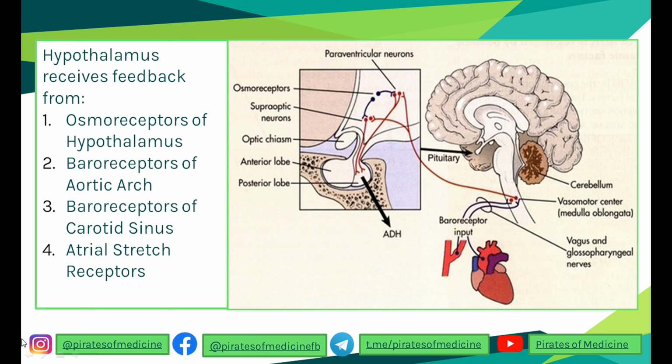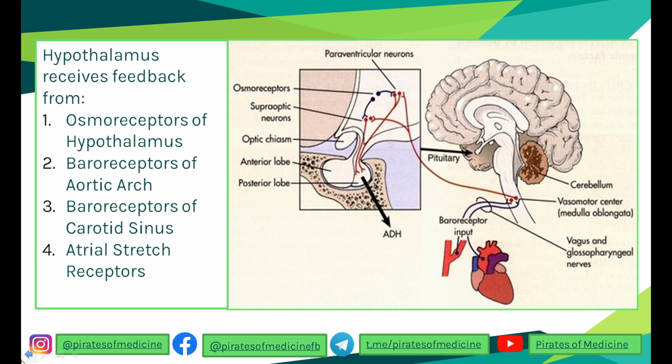So first of all, the hypothalamus receives feedback from its own osmoreceptors. These receptors are responsible for detecting if the amount of water in our blood plasma is low. These are cells present in the hypothalamus, and when they detect that the body is dehydrated, they shrink and they signal the hypothalamus and pituitary axis that the body is thirsty and needs water. In this way the thirst center is activated, which makes us feel thirsty, so we drink water, and it also releases ADH, or vasopressin, into the body.